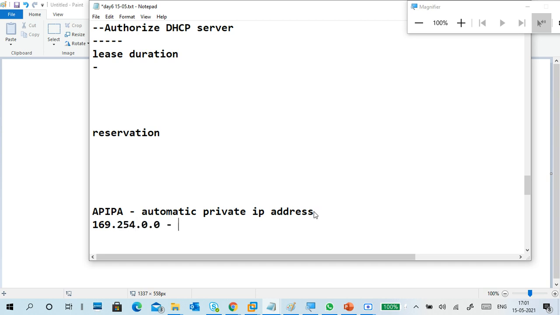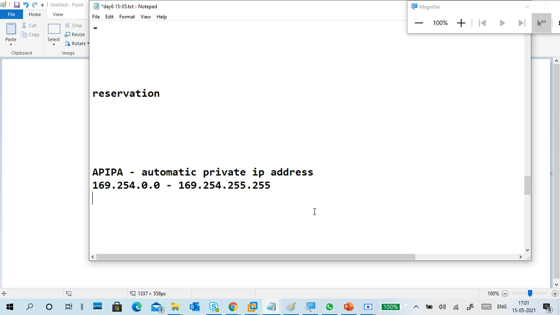This is the total range. When you see an IP address in a system that starts with 169.254, with the remaining part something else, and the subnet mask is Class B only, it means you got an APIPA.